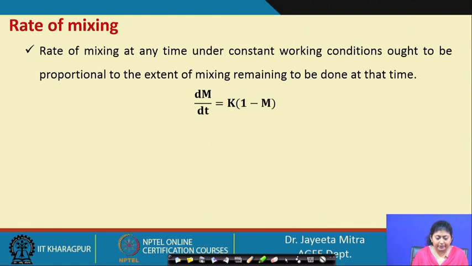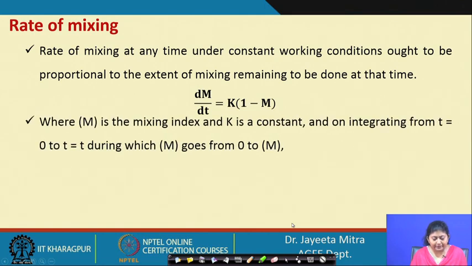So, here also the rate of mixing, that is dm by dt at any time, has been modeled as proportional to the extent of mixing remaining to be done at that time. So, 1 minus m, okay, that multiplied with k, proportionality constant, will be equal to d capital M by dt.